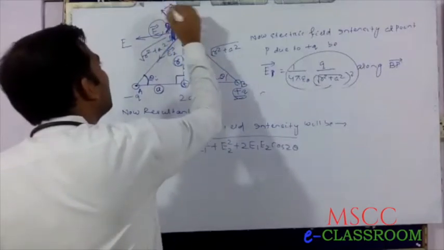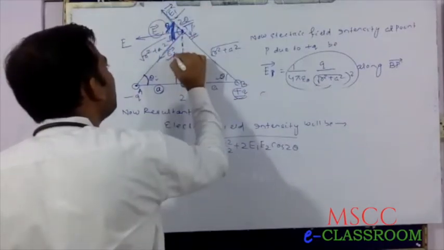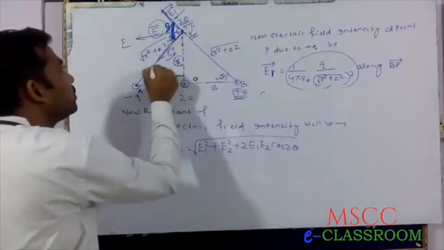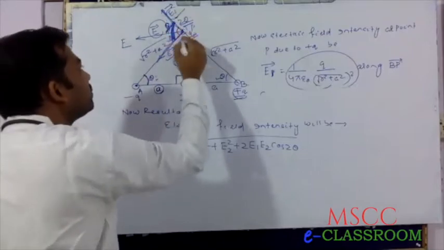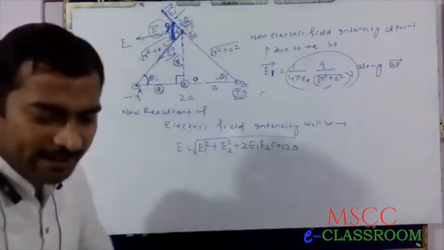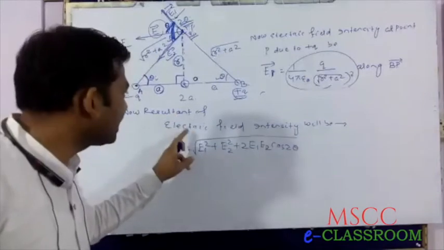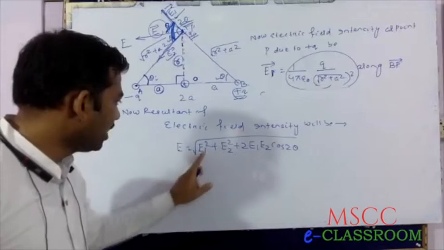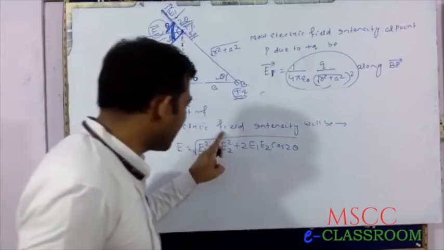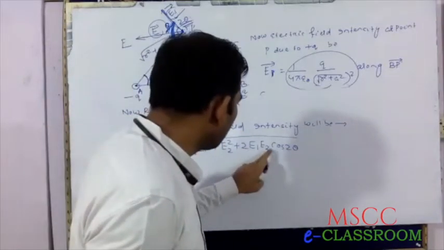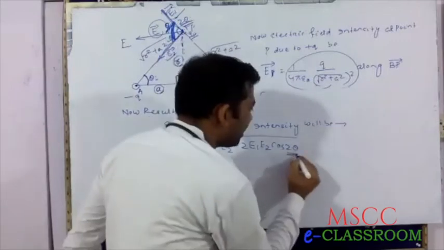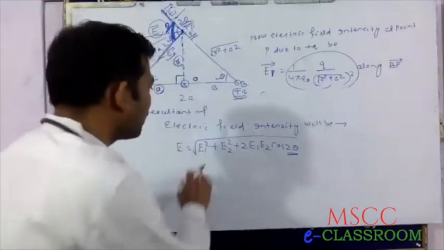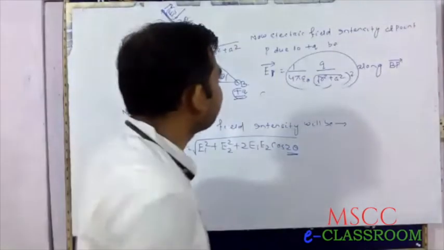E1 is a vector, E2 is a vector. This is the direction of E1, this is the direction of E2, and in between E1 and E2 the angle is 2 theta. Therefore, according to the formula, E equals the square root of E1 square plus E2 square plus 2E1E2 cos theta, and in place of theta we write 2 theta. Now solve.